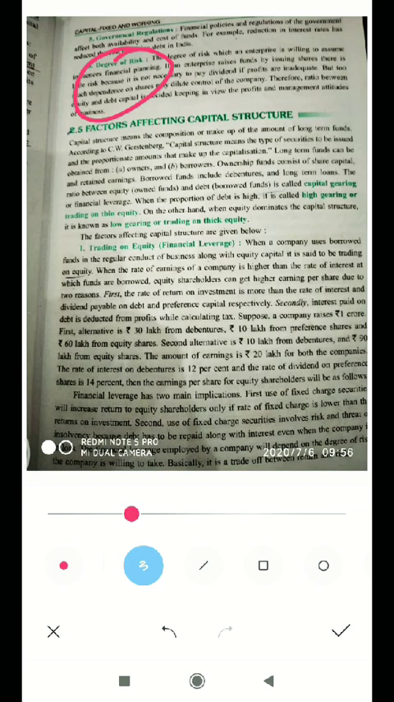Next point is factors affecting capital structure. We will study it in the next lecture.